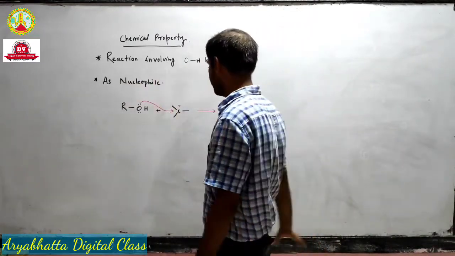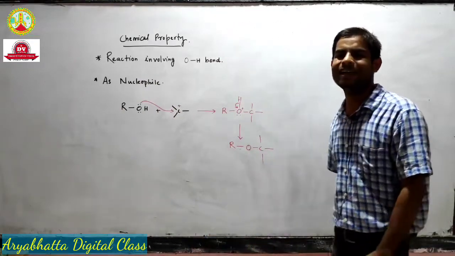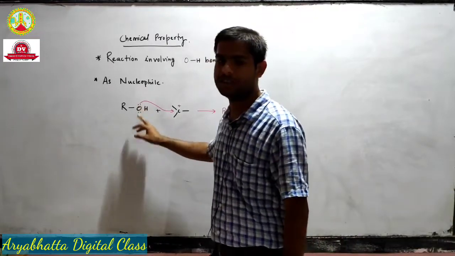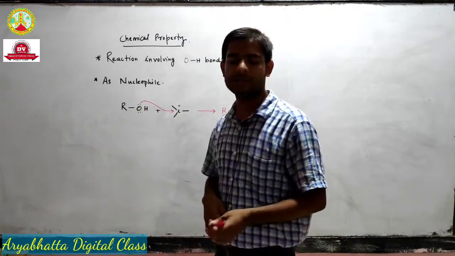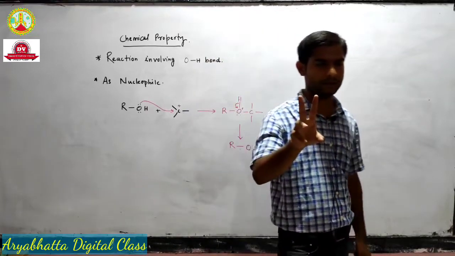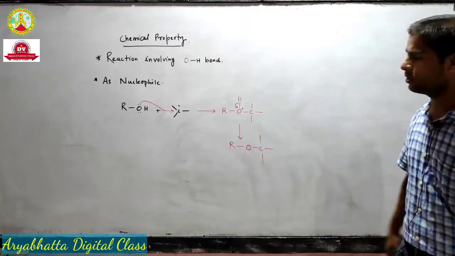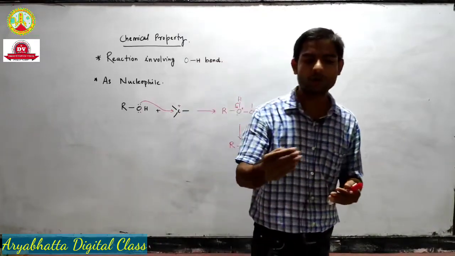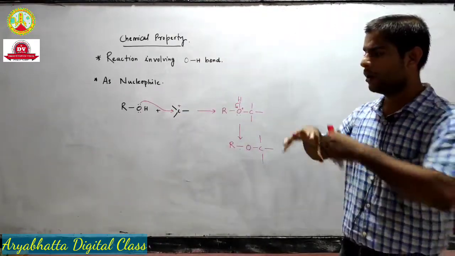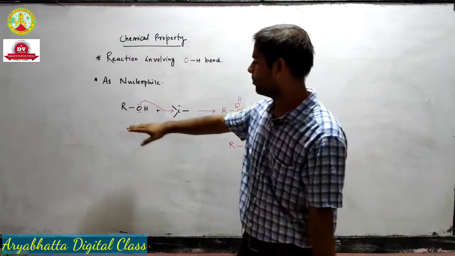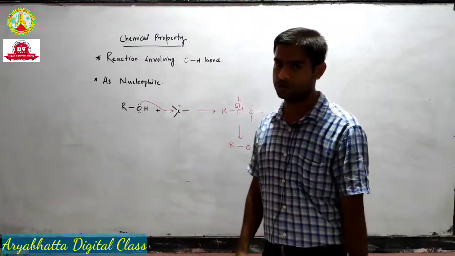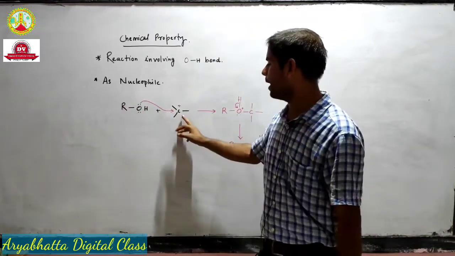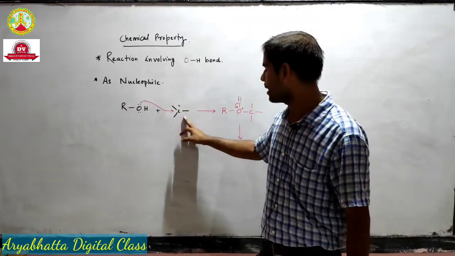Alcohol can act both as a nucleophile and an electrophile. Due to the presence of lone pairs on oxygen, when oxygen is divalent, it has two lone pairs and it can donate those two lone pairs. So the presence of two lone pairs makes alcohol a very good nucleophile. What alcohol can do is attack a carbocation.